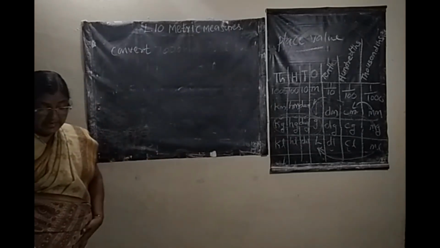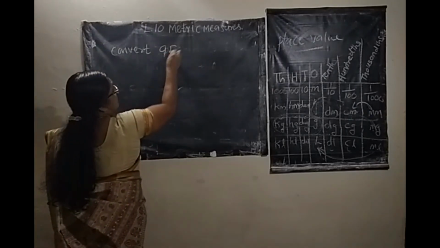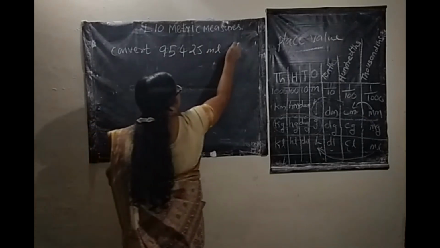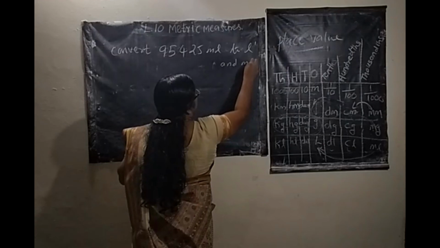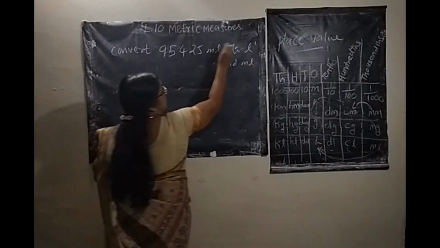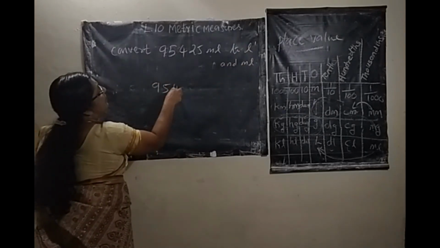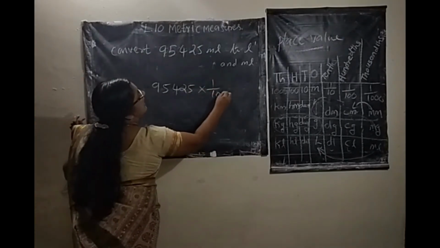Next one is convert 95,425 milliliter to liter and milliliter. Here also you divide with 1000, milliliter to liter. So 95,425 into 1 by 1000.